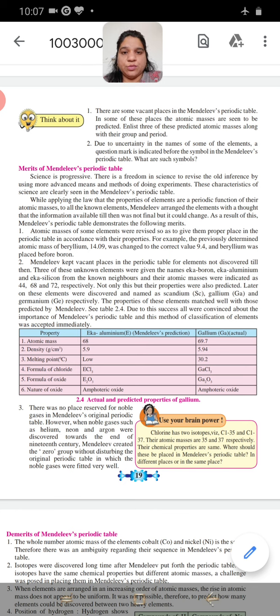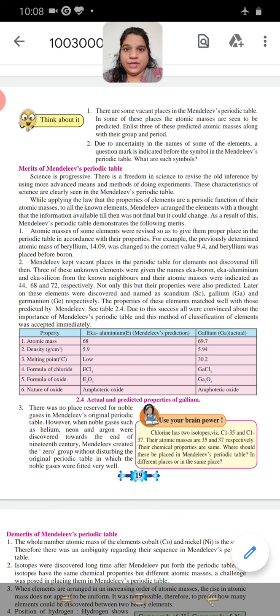The very first merit was that the atomic masses of some elements got revised to fit them in the periodic table. For example, the atomic mass of beryllium was given as 14.9 before Mendeleev, and he revised it to 9.4, and therefore beryllium was placed before boron. Boron's atomic mass is more than that, and beryllium was placed before boron. So this was his first merit, that atomic masses of some elements got revised.